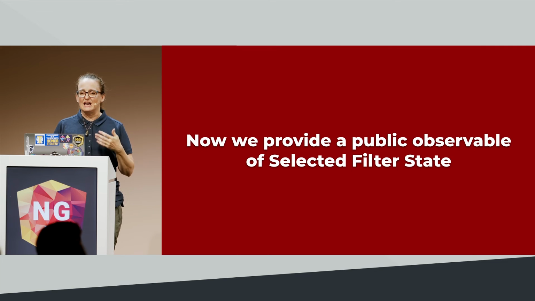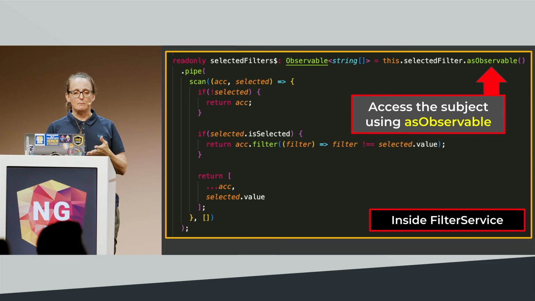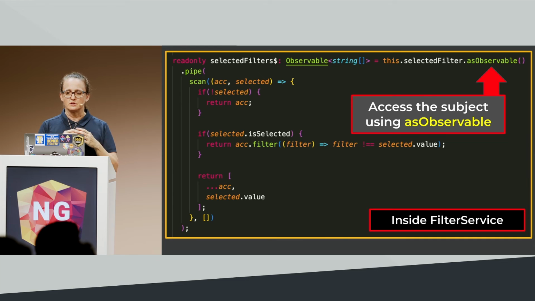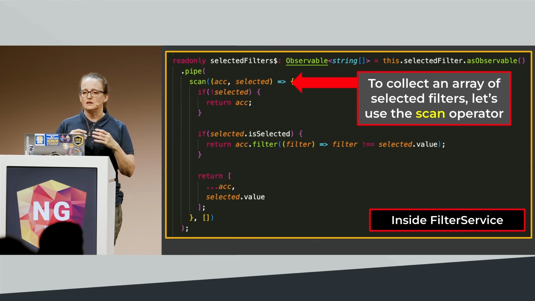And then we're going to provide a public observable of selected filter state. This is how our components are going to be able to get a list of selected filters. So we'll access our selected filter observable and use asObservable to expose that. We've got our public selectedFilters$ property declared. It's got a $ sign on the end that indicates that it's an observable. Then we're going to use the scan operator, because we're getting individual values in, but what we want out is actually an array of the selected filters.